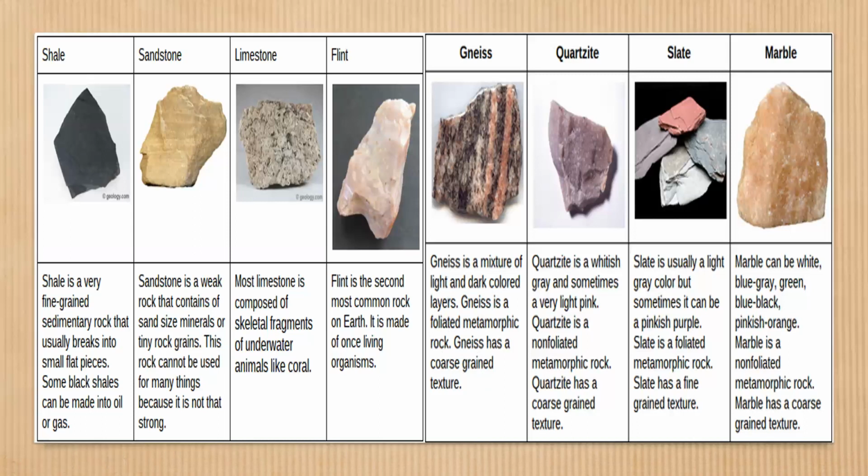Next, coming to quartzite. Quartzite is usually whitish gray in color, formed when sandstone, that is a sedimentary rock, undergoes several changes. It forms quartzite. It is a hard rock and it can even scratch steel. It is used to make statues. It is also used in making glass and in ceramic industries. It is usually a non-foliated metamorphic rock, with coarse grain structure, usually gray and pink in color.